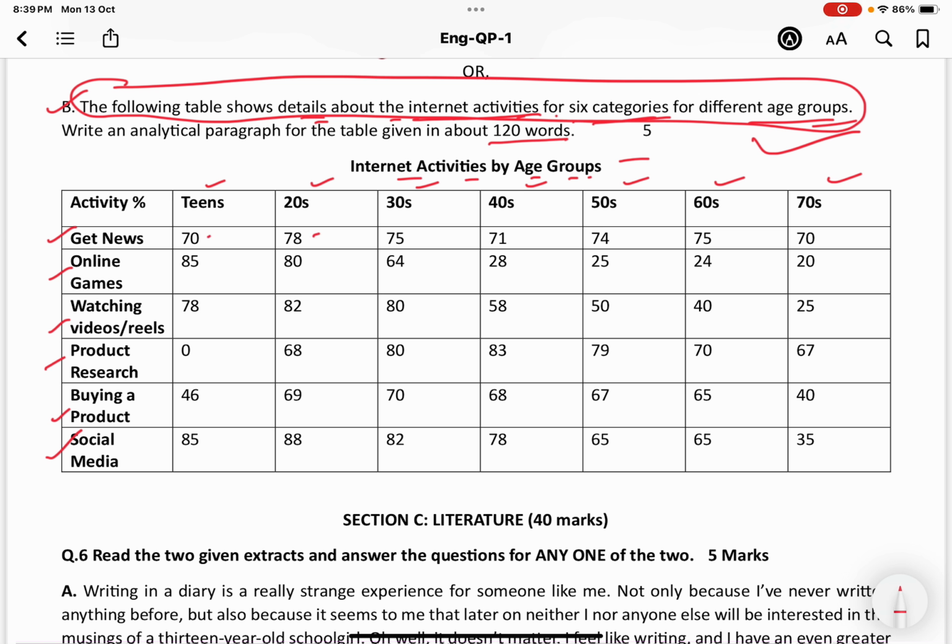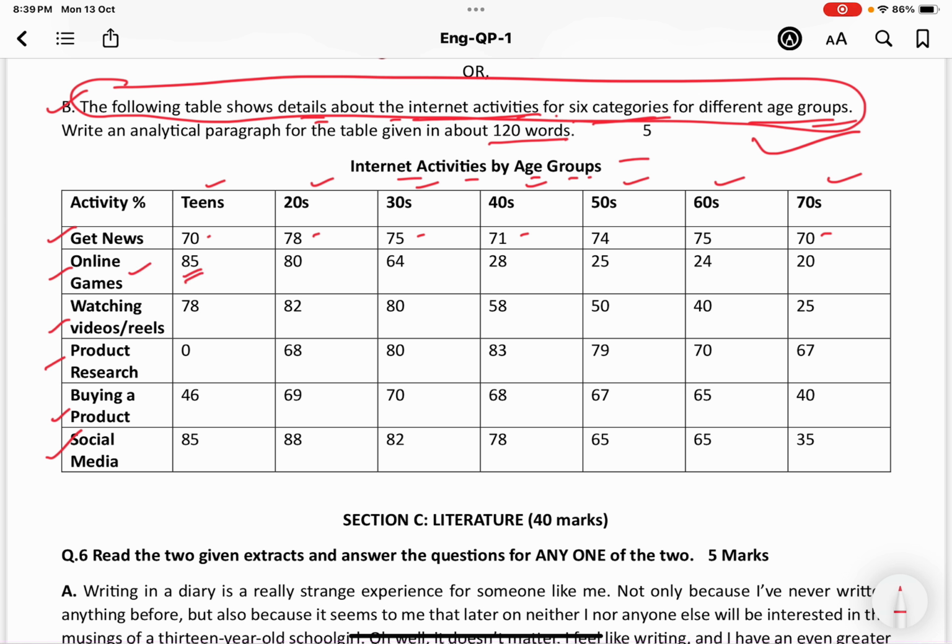Now see, get news: 70%, 78%, 75, 71 and then 70, almost the same in all the age groups. That means all age groups use the internet to get news in almost the same percentage. Next is online games.